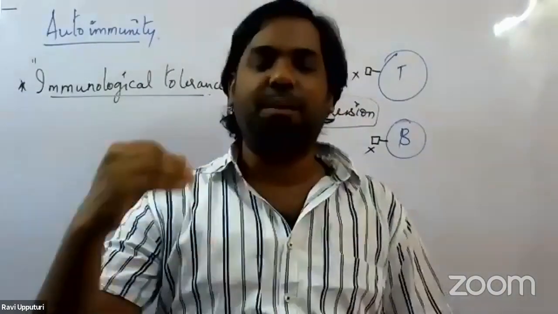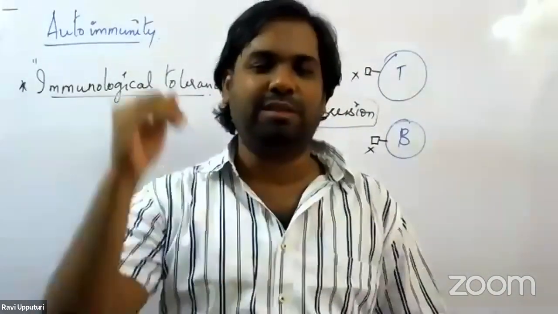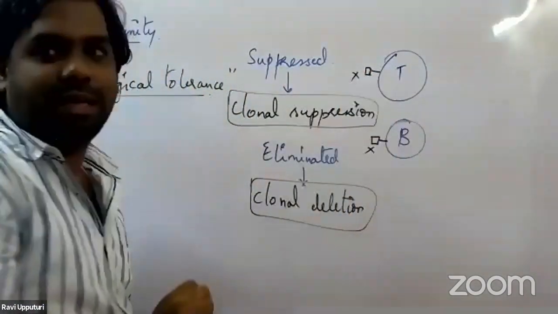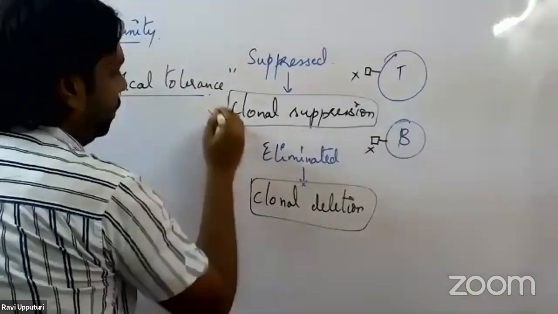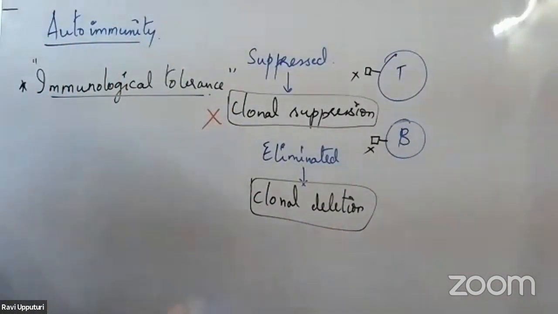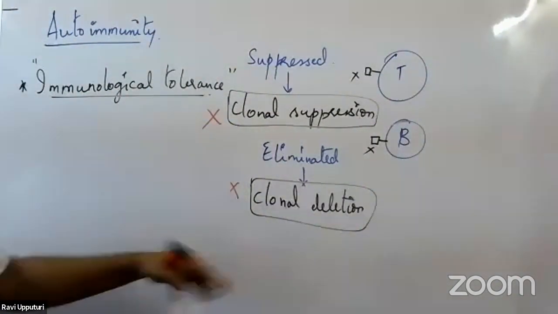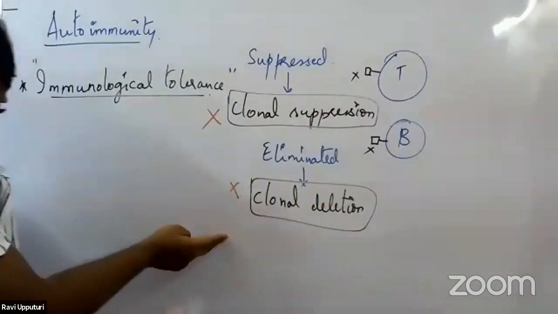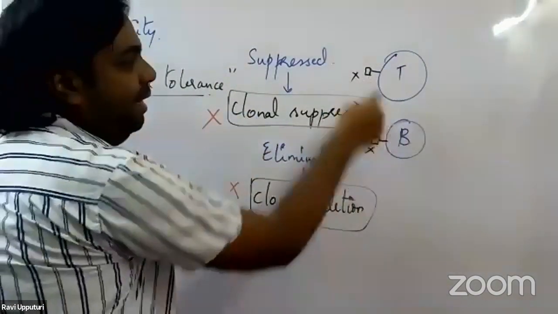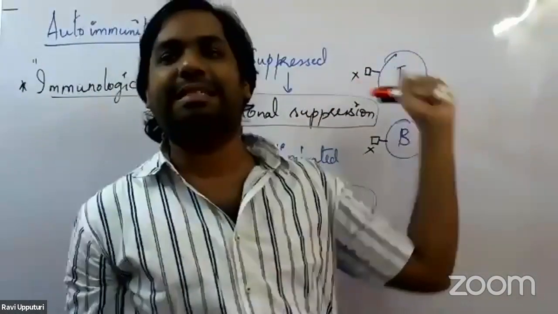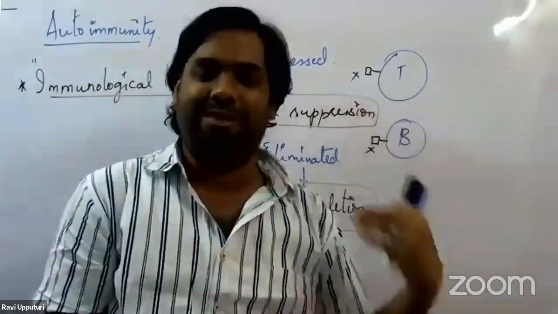But again, during some extraordinary cases, during some very typical cases, what happens is these T lymphocytes and B lymphocytes escape this process of clonal suppression as well as clonal deletion. Now, what happens if they have not undergone clonal suppression and clonal deletion? These T and B lymphocytes, since they have these receptors on their surface, will go and start targeting the normal cells that are present in our body.